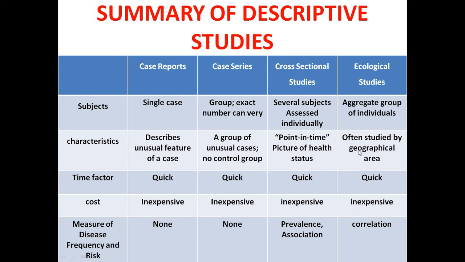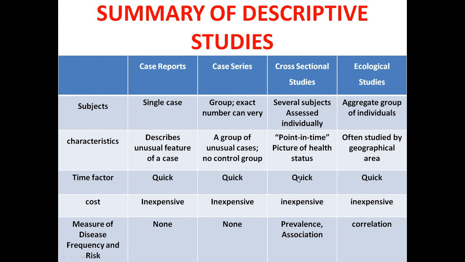Maybe it is not representative of the whole of the community, or whole of the union council, or whole of the city, or whole of the society, or whole of the country, or whole of the world. So it may be a biased collection. But still, ecological studies are most of all at the risk of creating a bias, because a group is selected, a specific population is selected, a cluster or a village is selected, often studied by a geographical area.